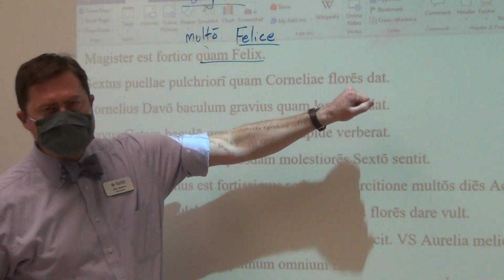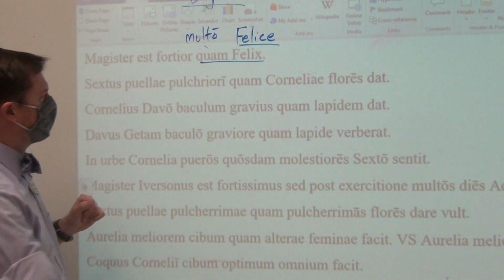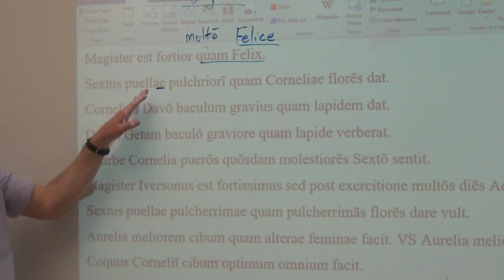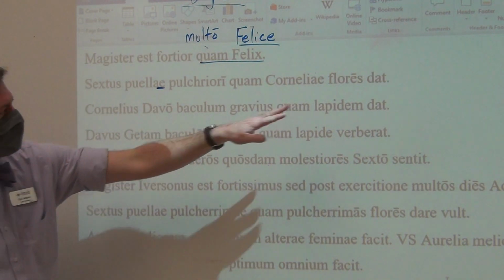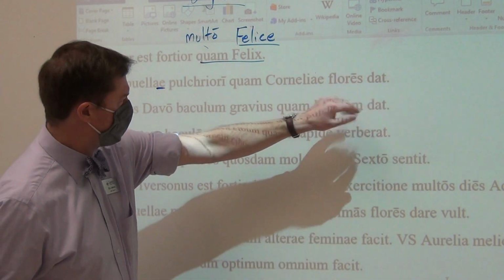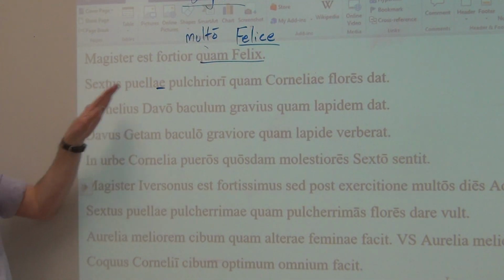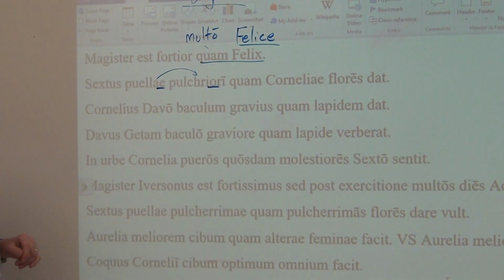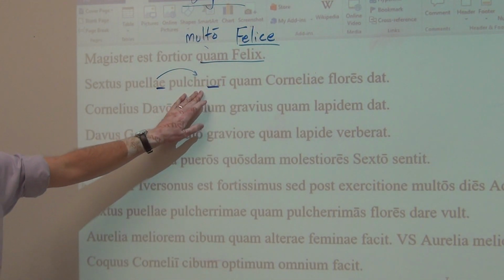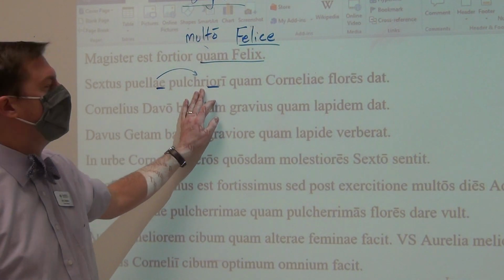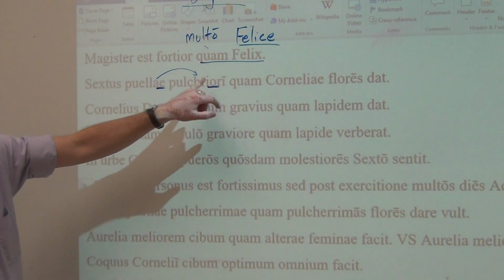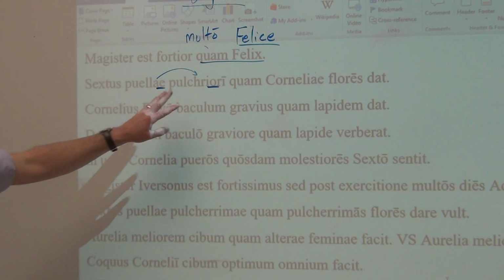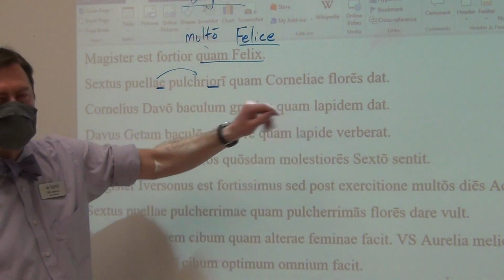Sextus gives, dat, dedicates, flowers, and then puellae here, since we do have a ditransitive verb, is the indirect receiver of that direct object. So the teacher gives flowers to, or not teacher, but Sextus. Sextus gives flowers to a girl. A girl pulchriori. Remember that all comparatives are third declension, variant ior, in the dative case, modifying puellae. So what kind of a girl does he give flowers to? A girl prettier than Cornelia.